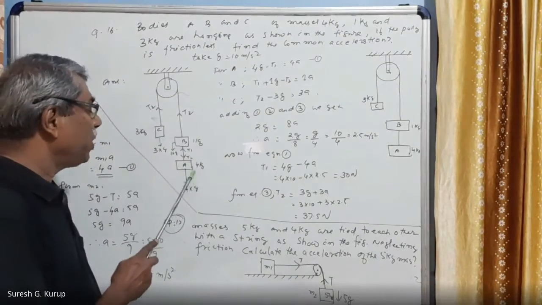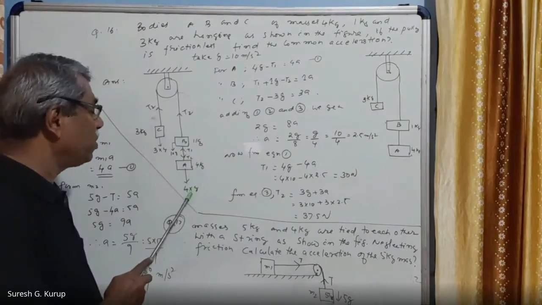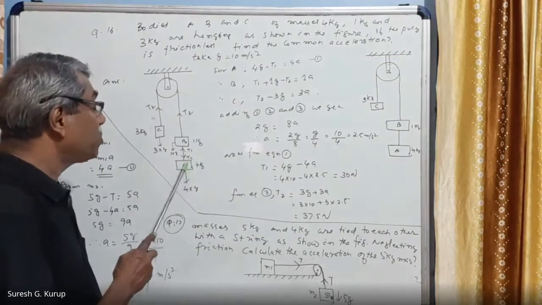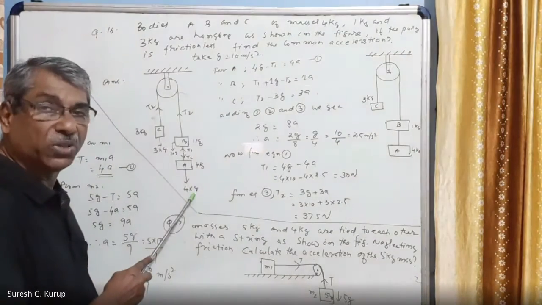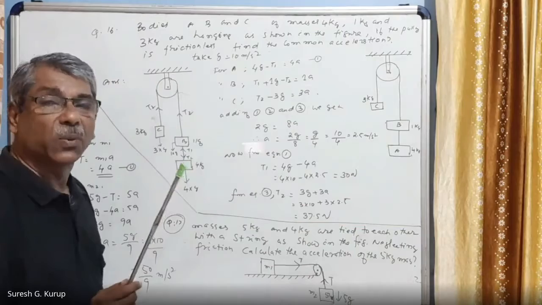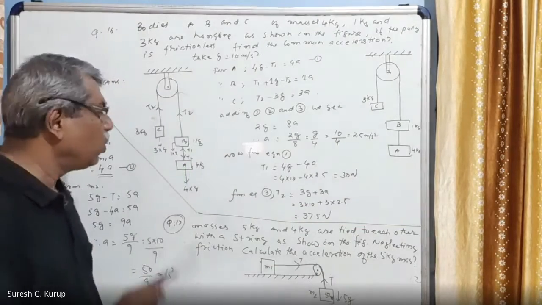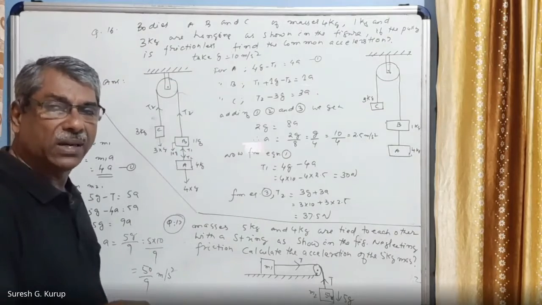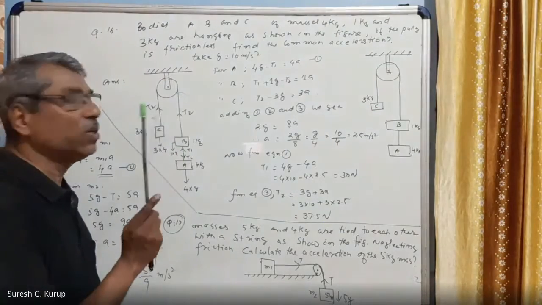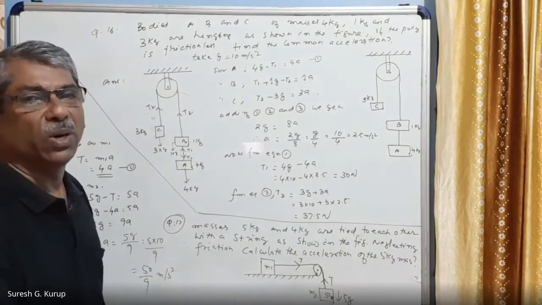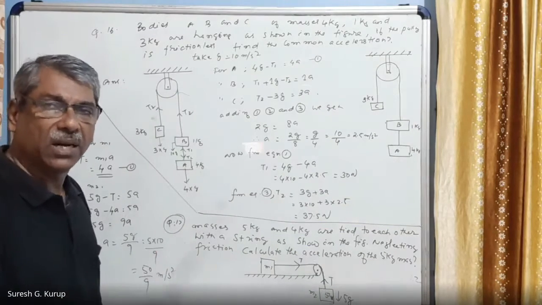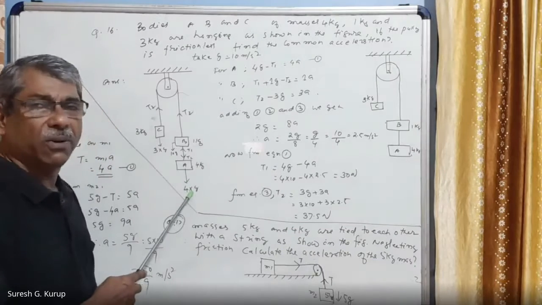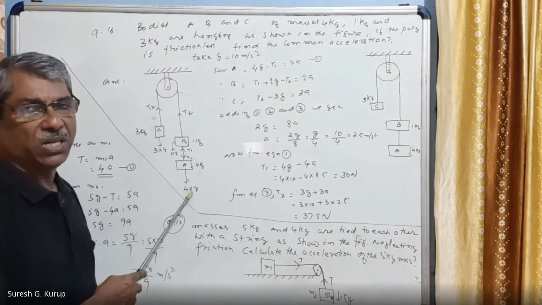When this body is pulling the second body with this 4g, when the first body A is acted upon by a force 4g, a tension is created, that is T1. With that T1 only, the body B is pulled downwards. So B will act an equal and opposite reaction in the string, that is also equal to T1 only. One is in the upward direction, the other is in the downward direction. So this is the condition. What is the first force acting on A? That is the weight of the body.